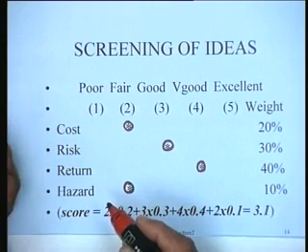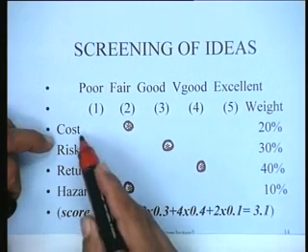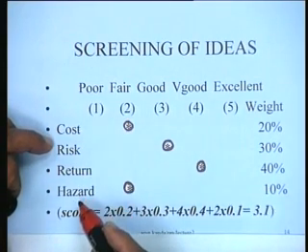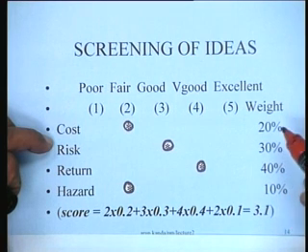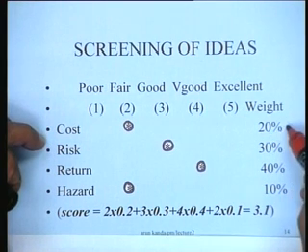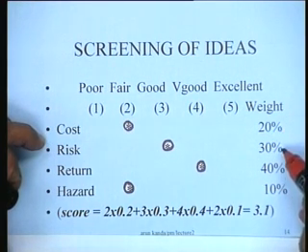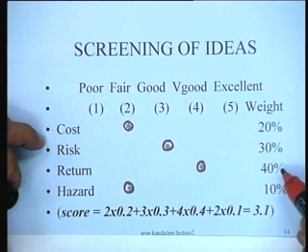What can be done is that these individual criteria could have different weightages depending upon management's priority. Let us take for instance that management wants to give a weightage of 20% to cost, 30% to risk, 40% to return and 10% to hazard.